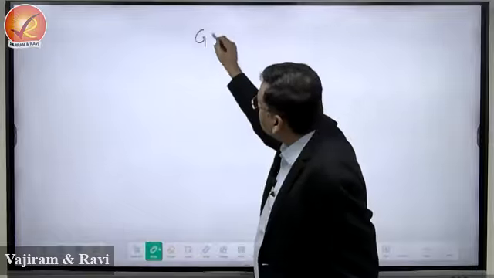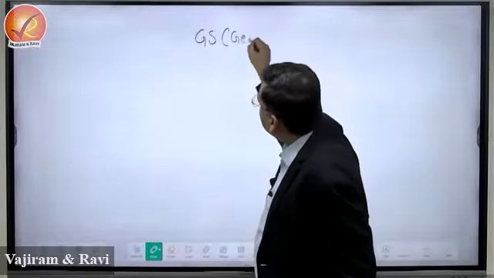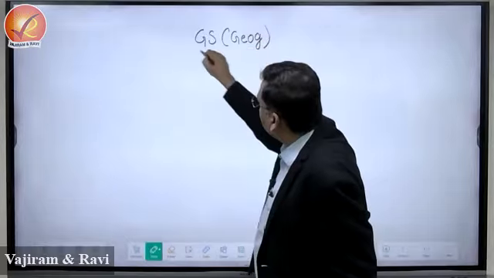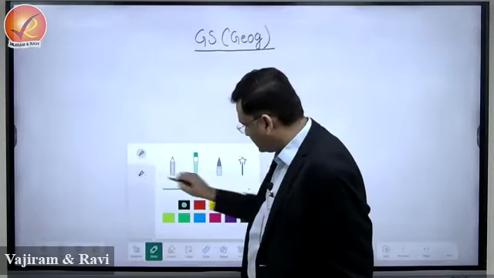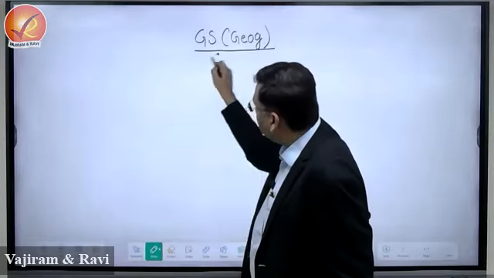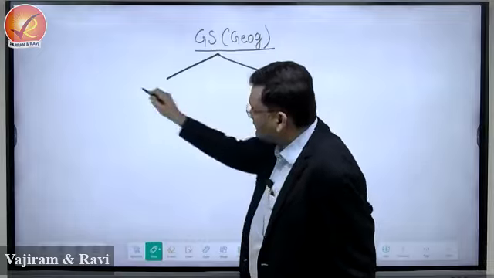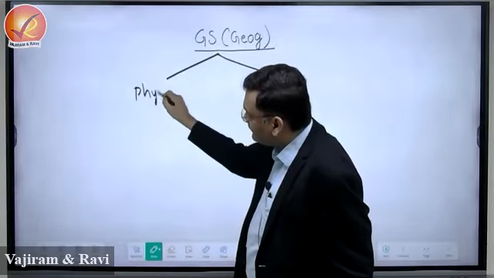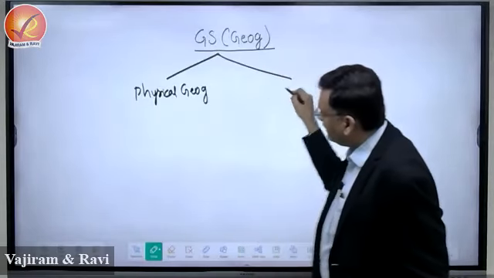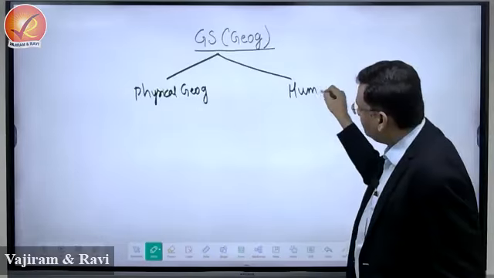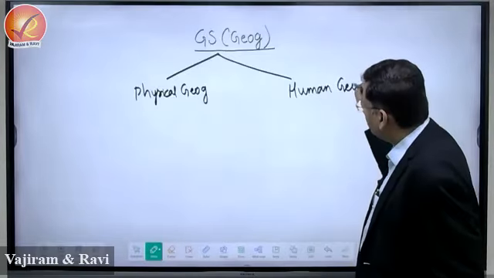So, general studies geography is divided into two major segments. First is physical geography, and second is human geography, right?